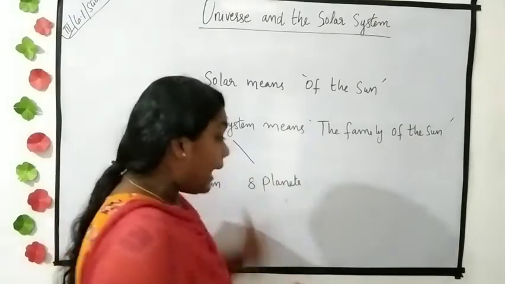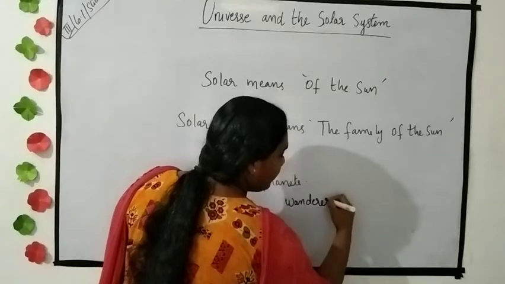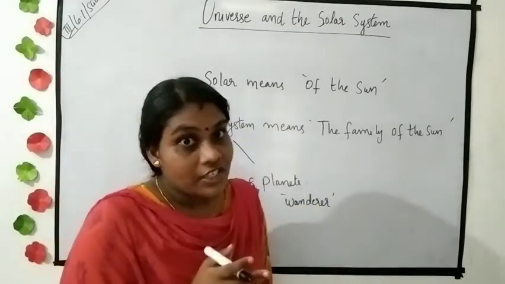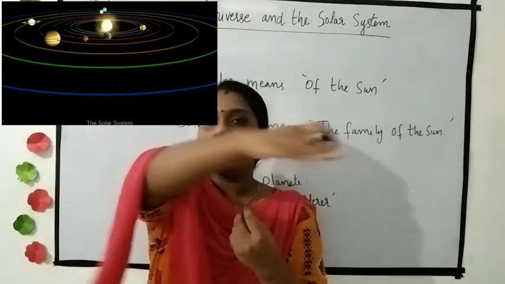Here the word planet means wanderer. Wanderer means traveler. Yes students, we already saw our 8 planets revolving around the sun.